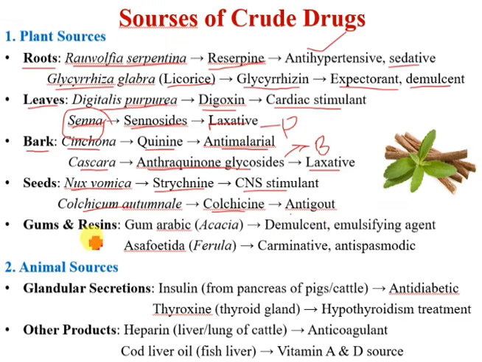Okay, next coming on to the gums and resins. Acacia gum, that is used as a demulcent and also used as an emulsifying agent.